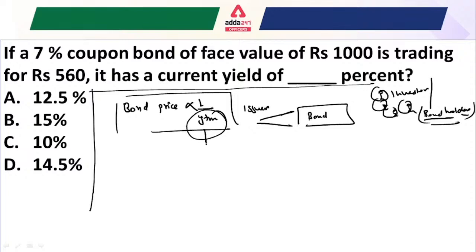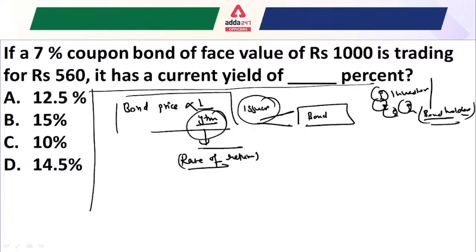Yield to maturity, or YTM, is the total rate of return. Whenever we talk about the YTM, or required rate of return, or current yield of the bond, it is the rate of return. YTM is nothing but the rate of return earned by the bond when it makes all interest payments and repays the original principal.